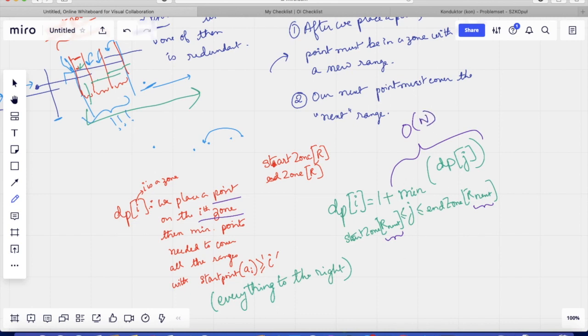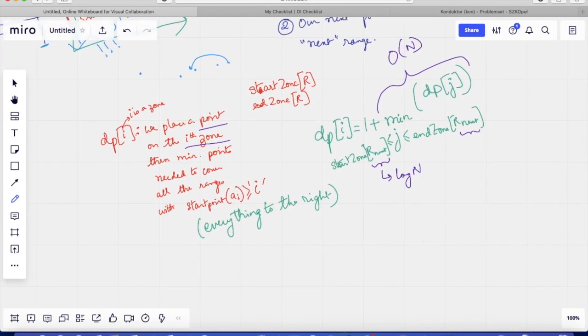So if we spend log n time searching for R next, which we can just do using a lower bound query on an array, that is fine. What is the complexity of this overall solution? We have order n transitions, and we have to calculate order n states, so the complexity for this will be n square.